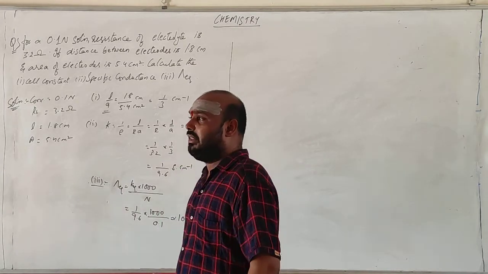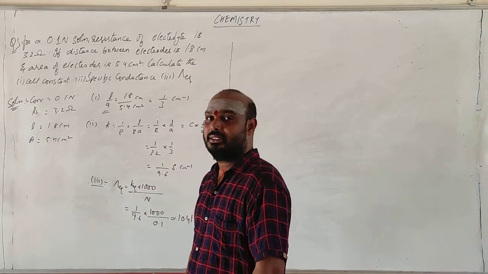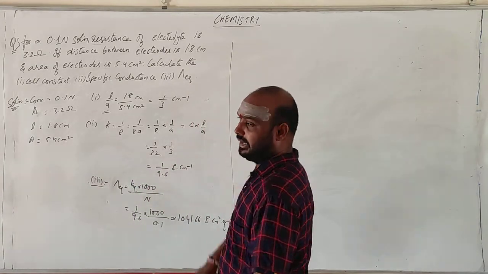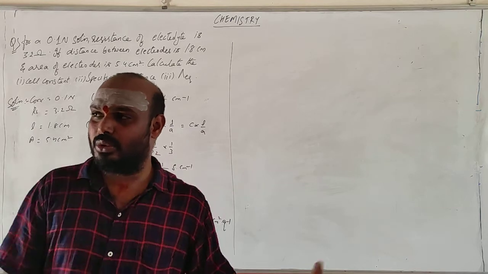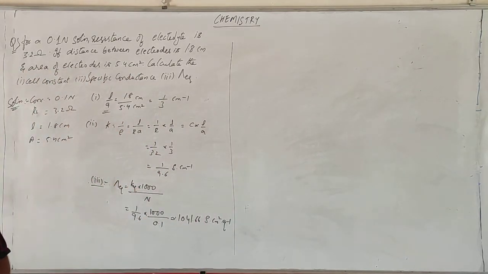Next, we will be dealing with the factors. What are the factors that are going to affect the equivalent conductivity? Once you check the answer, I hope that you are getting how to do this. Look over this. I hope that you have got a clear idea with respect to this one.